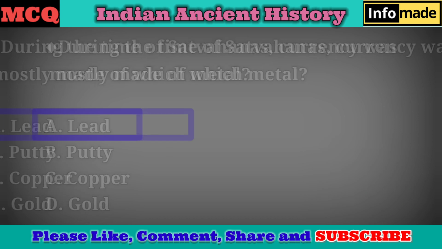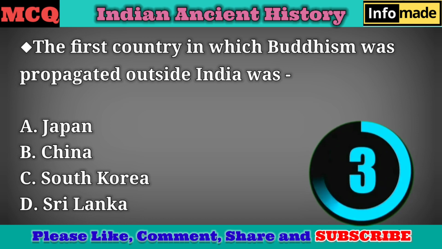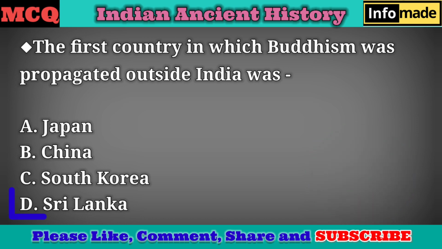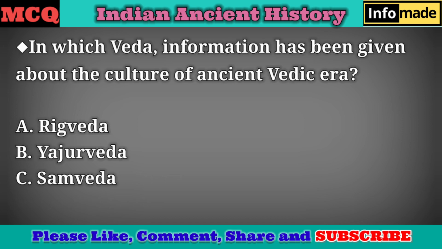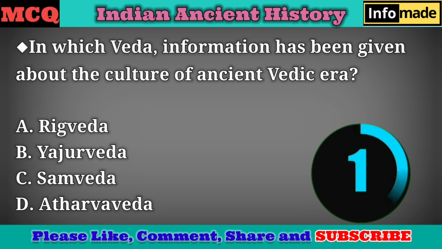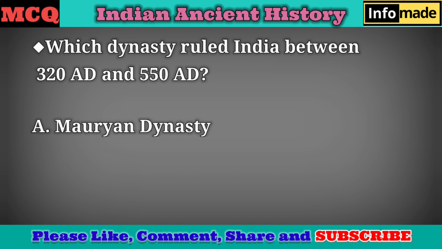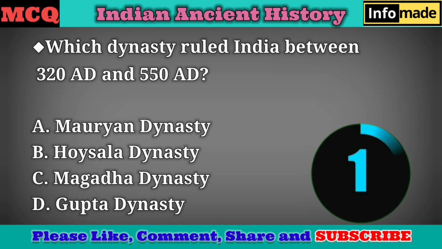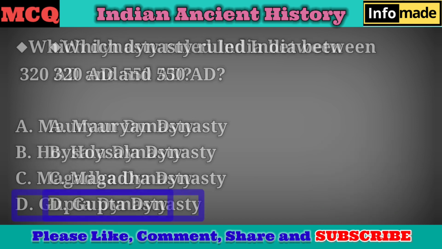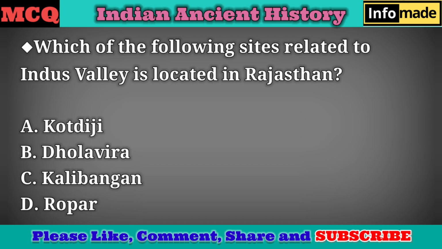Answer A. Lead. The first country in which Buddhism was propagated outside India was. Answer D. Sri Lanka. In which Veda, information has been given about the culture of ancient Vedic era? Answer A. Rigveda. Which dynasty ruled India between 320 AD and 550 AD? Answer D. Gupta dynasty. Which of the following sites related to Indus Valley is located in Rajasthan?